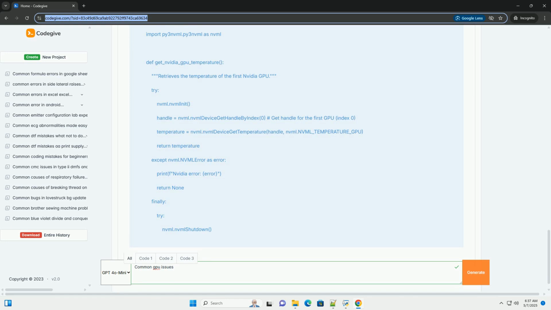2. Overheating. Causes. Insufficient cooling: poor airflow, clogged fans, or a failing cooling solution can prevent the GPU from dissipating heat effectively. Overclocking: running the GPU at higher clock speeds than its default settings generates more heat.